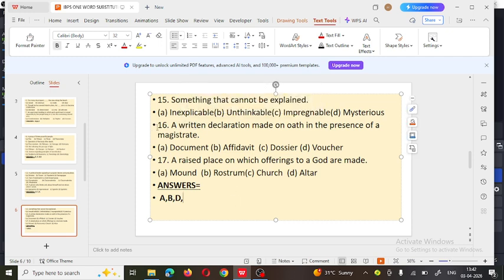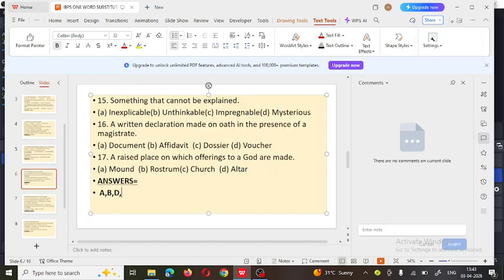Next, 16. A written declaration made on oath in the presence of a magistrate.